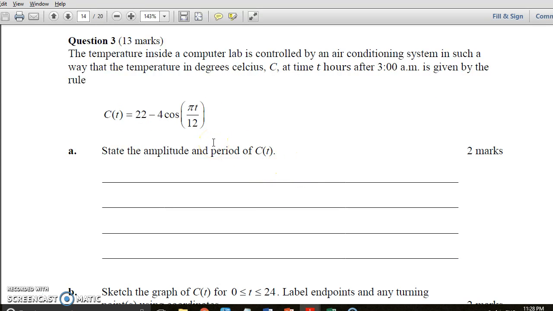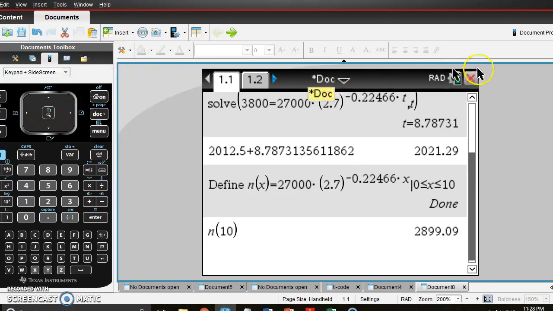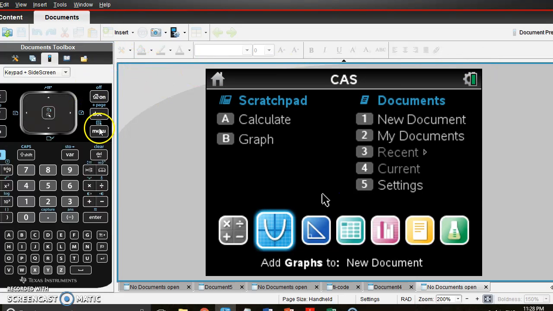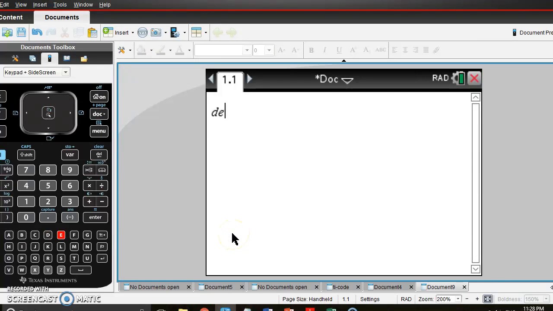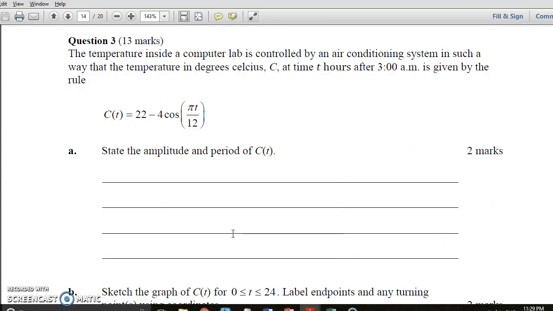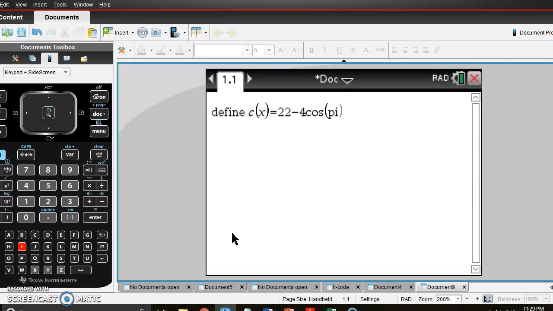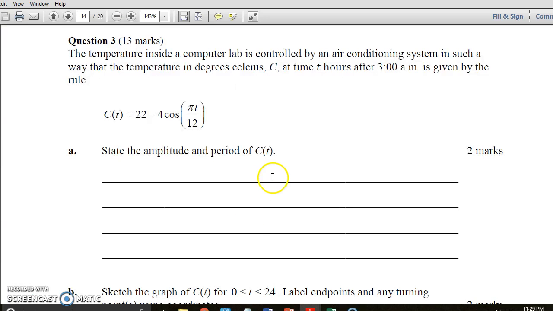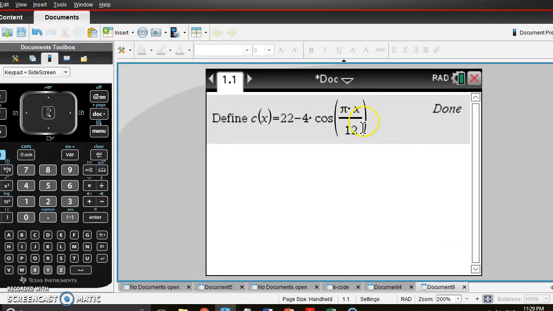So once again, let's make a new calculator page. We're going to define this. C of x, we're calling it, because C of t, C of x, equals 22 minus 4 cos of pi times x over 12. You've got to put in that times x, otherwise you get pix, and pix is nothing. So we check to make sure it looks like what we've got here. Yep, looks about right.